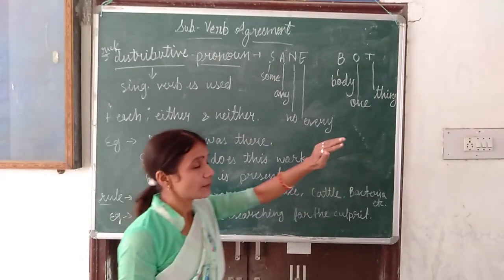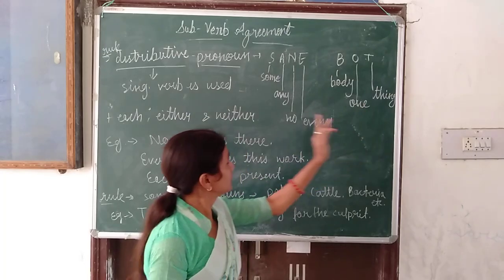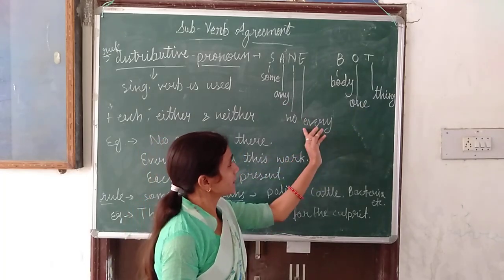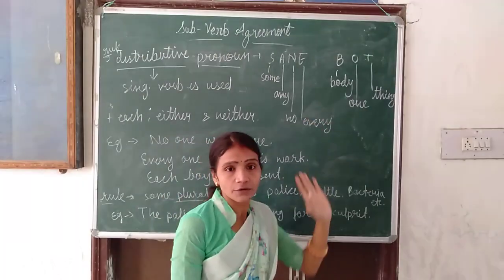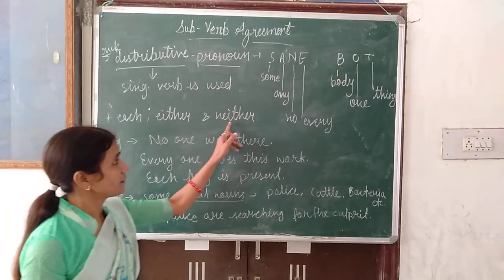Now it's 12 words, because by this some we made 3, by this any we made 3, by this no 3, and every 3. So 4 into 3 is equal to 12, plus 3 more words: each, either and neither.